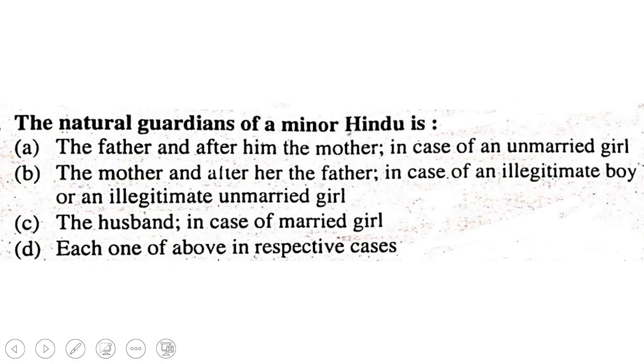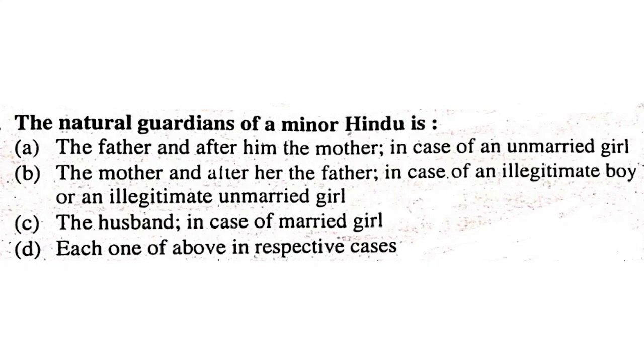The natural guardians of a minor Hindu are the father and after him the mother; in case of an unmarried girl, the mother and after her the father; in case of an illegitimate boy or an illegitimate unmarried girl, the mother; in case of a married girl, the husband; each one of the above in respective cases.